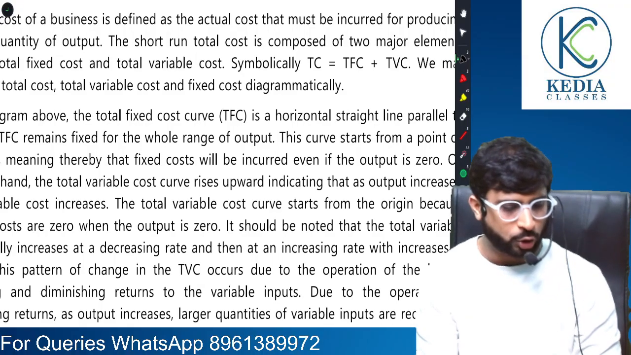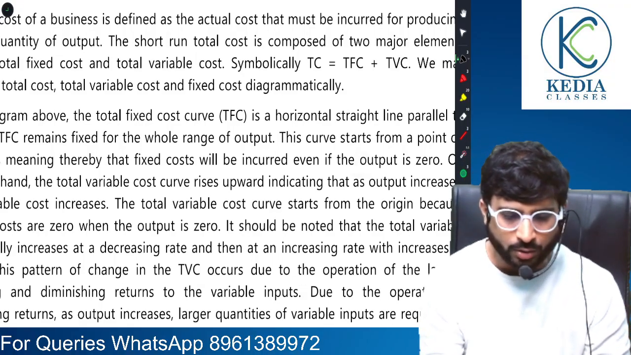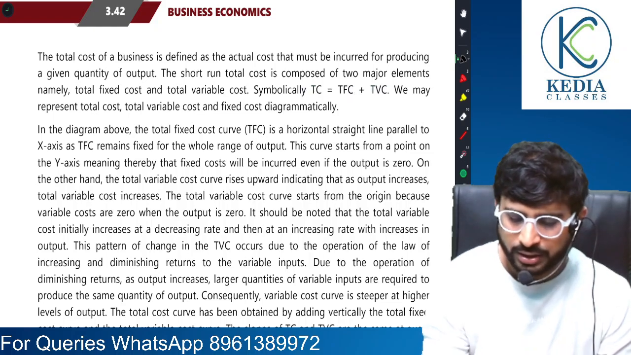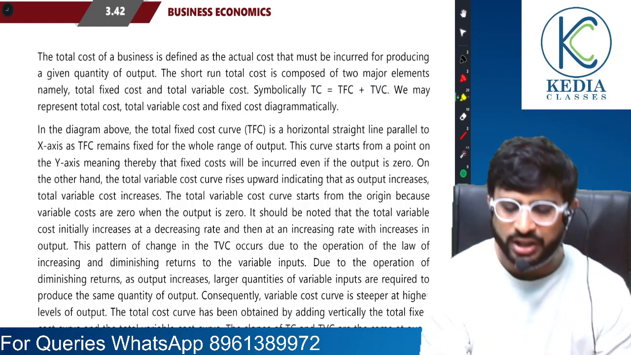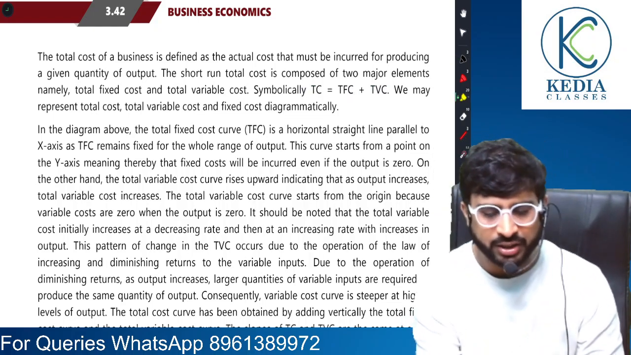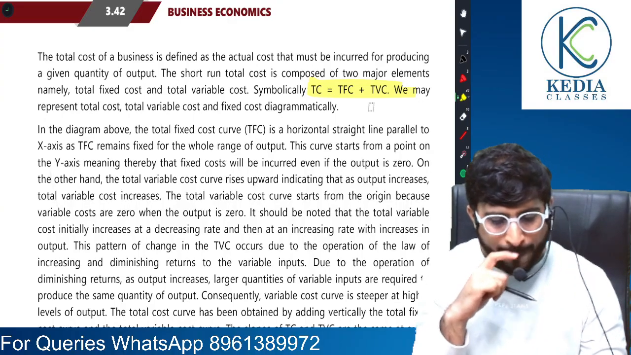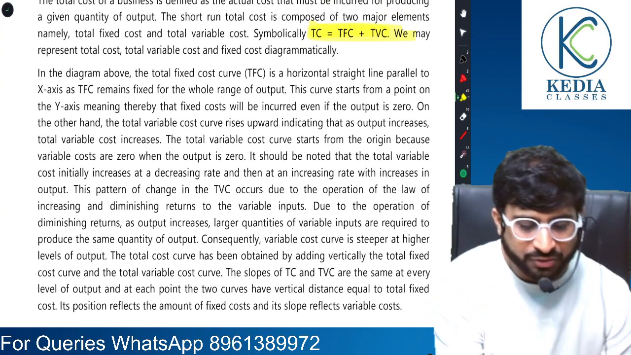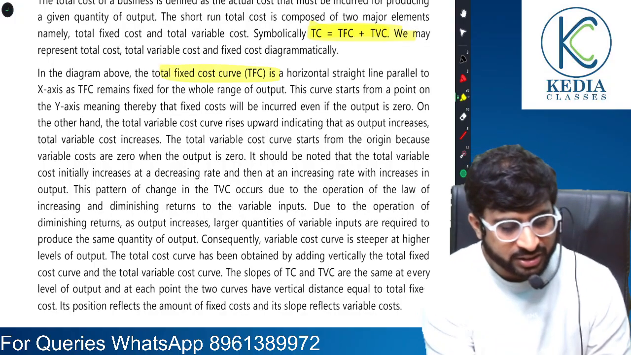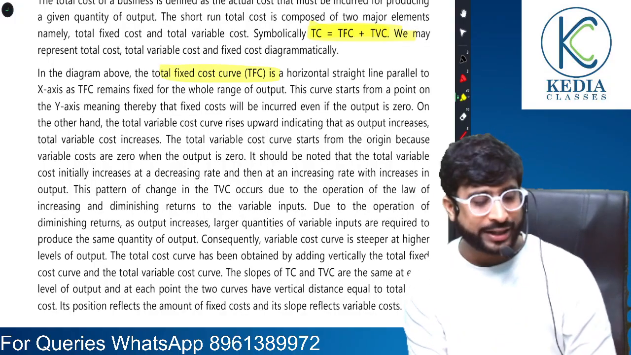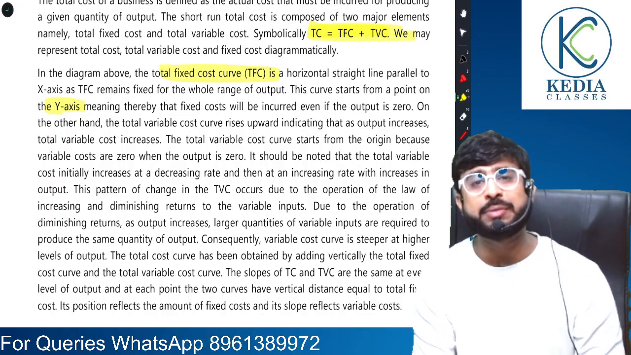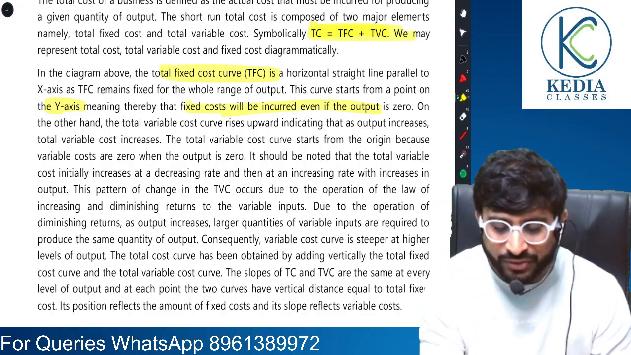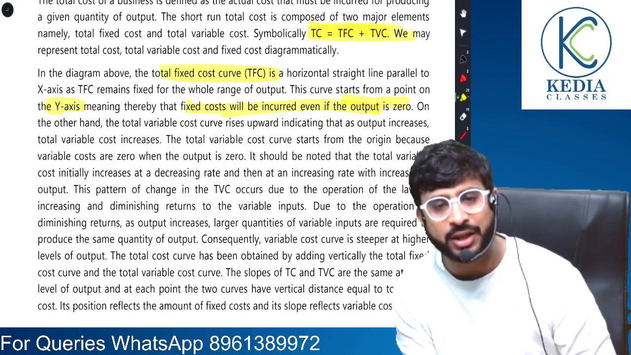Let me highlight that for you as well. Symbolically, TC equals TFC plus TVC, they have given us. Now, where does the TFC curve start from? We have discussed it starts from the y-axis. Why? It means that fixed cost will be incurred even if the output is 0. Even if nothing is produced, fixed cost will still be incurred.